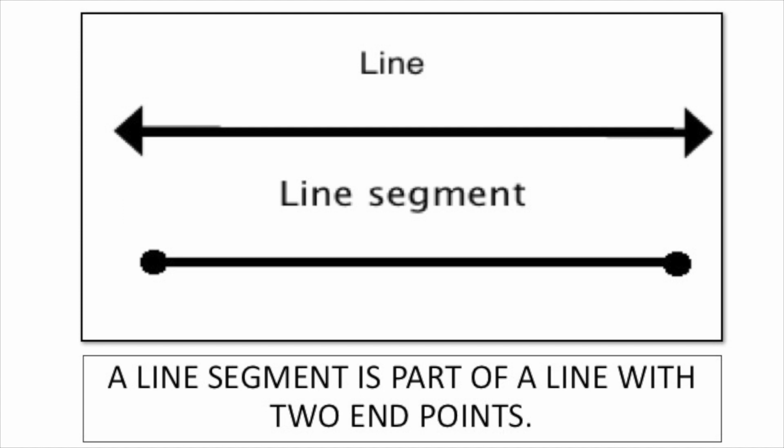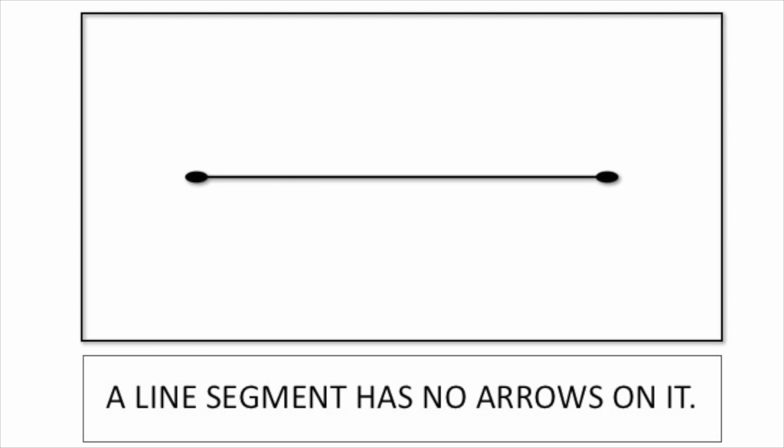And who can remember what segment means? Part. Okay? If you hear the word segment, like somebody might say to you, do you want a segment of cake? Now, a segment of cake means a piece or a part of cake. But remember, segment means part or a piece, like a piece of the line here. A line segment has no arrows on it. So remember that point, guys. The line segment is only points.